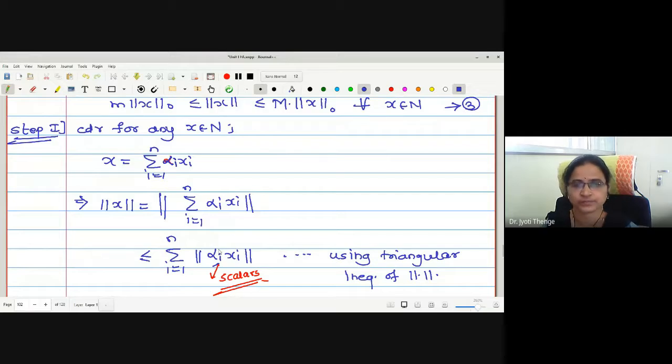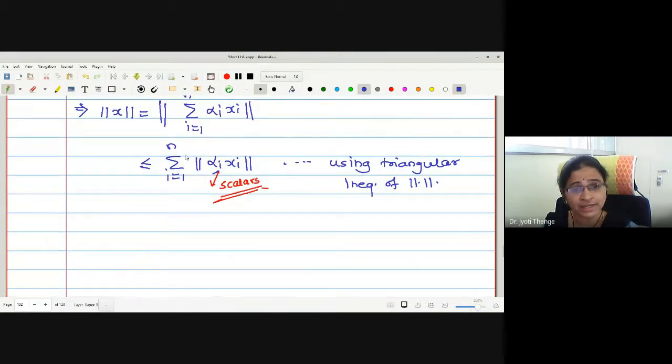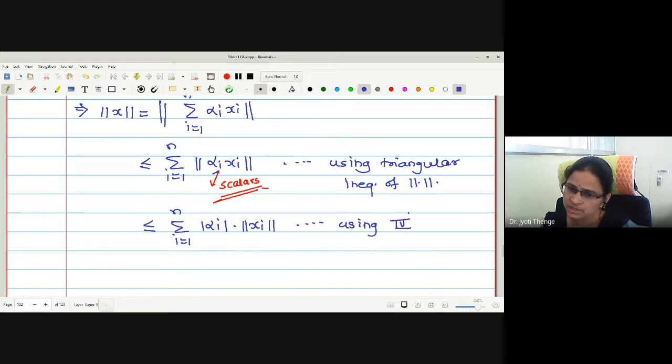Is that okay? Now if I take these scalars out of the norm, we will get them with the modulus. Summation i equals 1 to n mod of alpha i into norm of xi, using the scalar multiplication property.